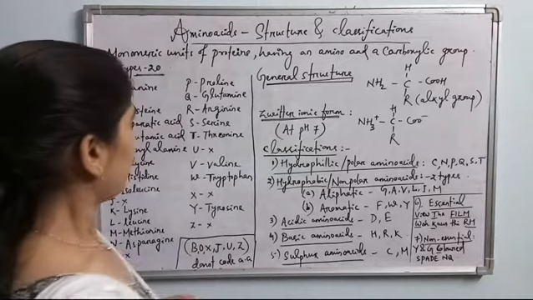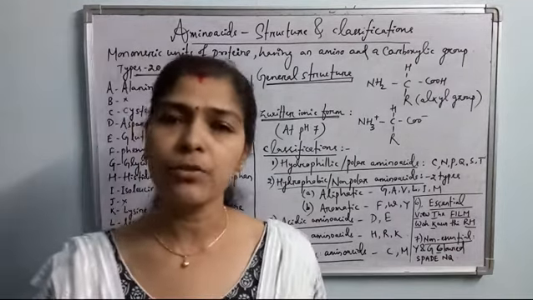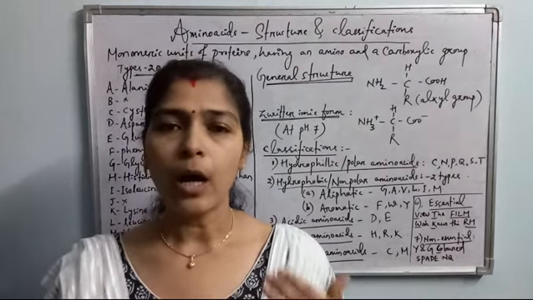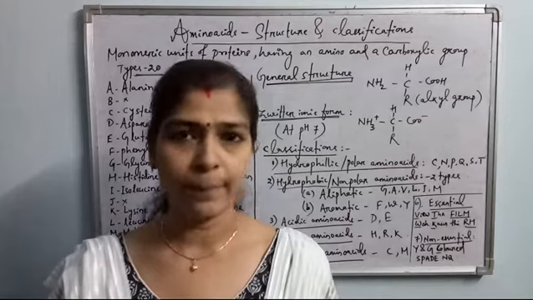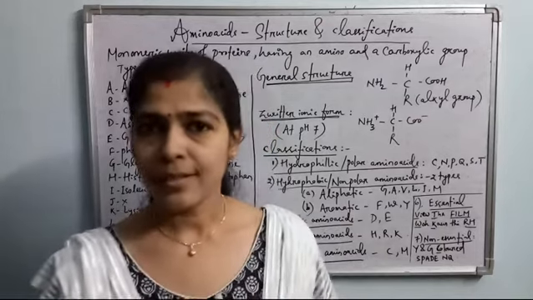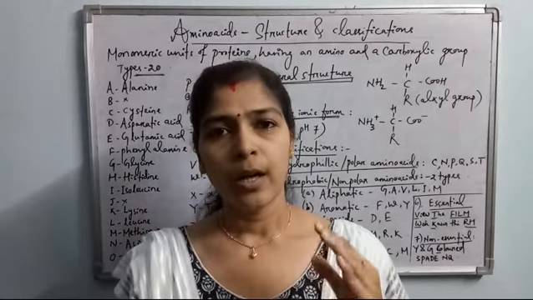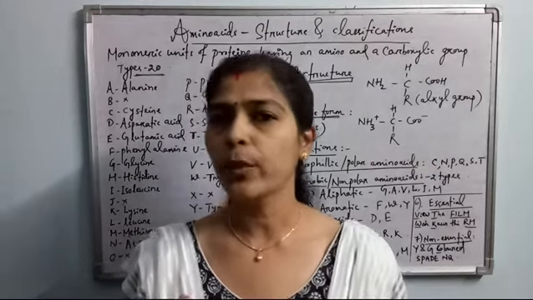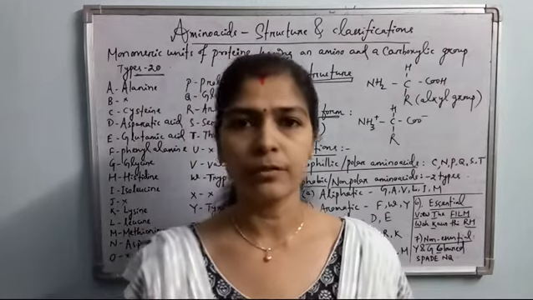Very easily I will tell you a trick how to remember the names of the amino acids and their classification. In English, 26 alphabets are there, and universally 20 amino acids code for, that is, make the different types of proteins of the universe.